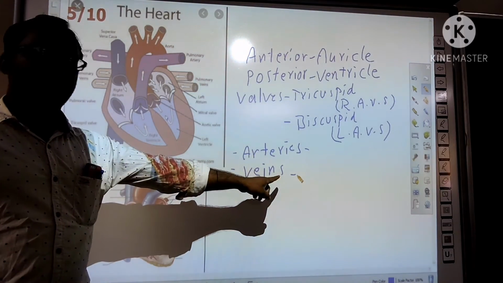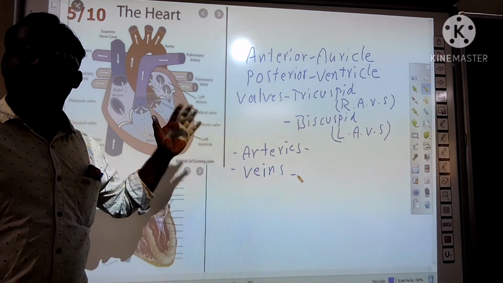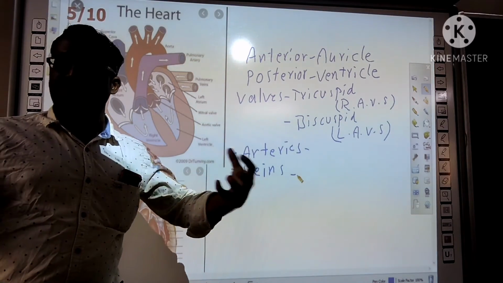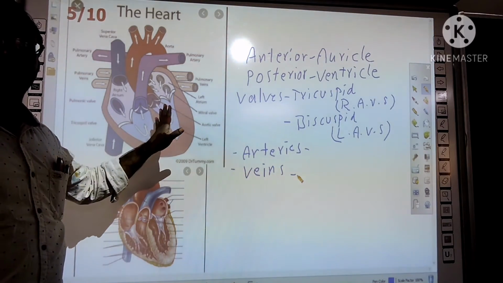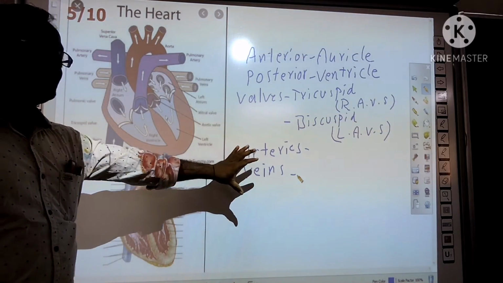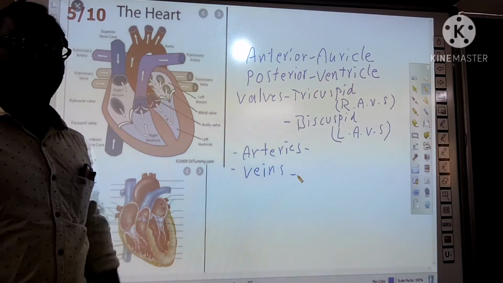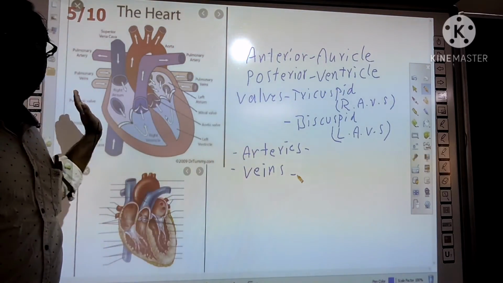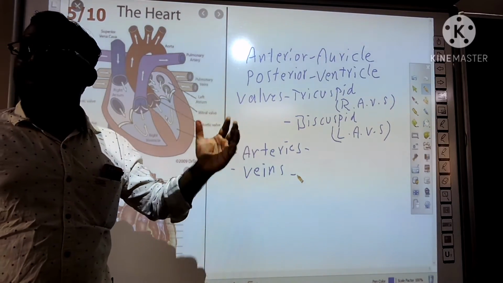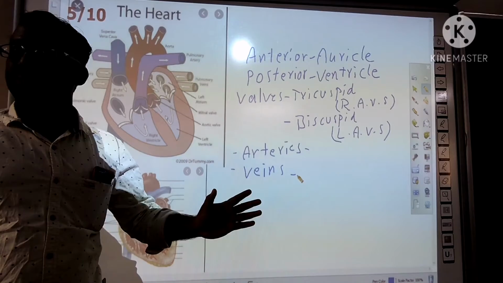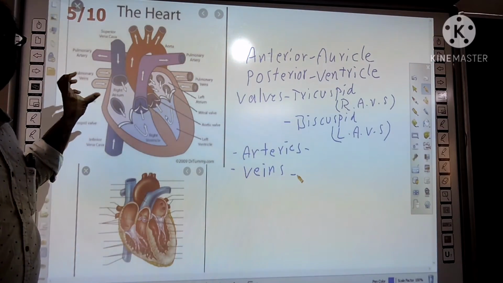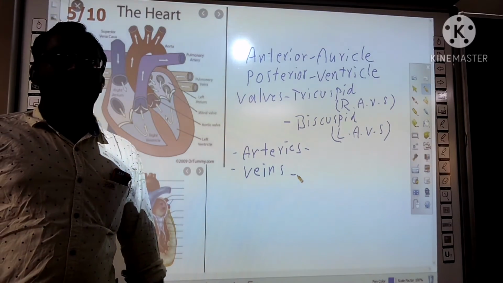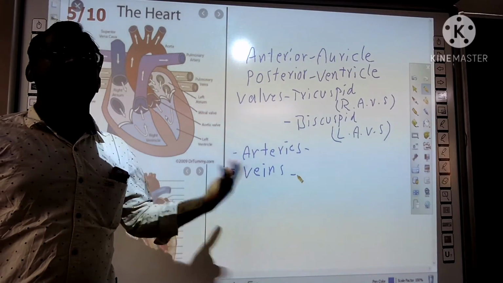And next one, veins. Here let us see the different types of veins. Usually, veins carry the blood to the heart. And some veins carry the blood from the lungs to the heart. Okay? Two types. One type of veins carries the blood from body parts to the heart. Another type carries the blood from the lungs to the heart. So the veins that bring the blood from body parts to the heart are of two types. They are superior veins and inferior veins.